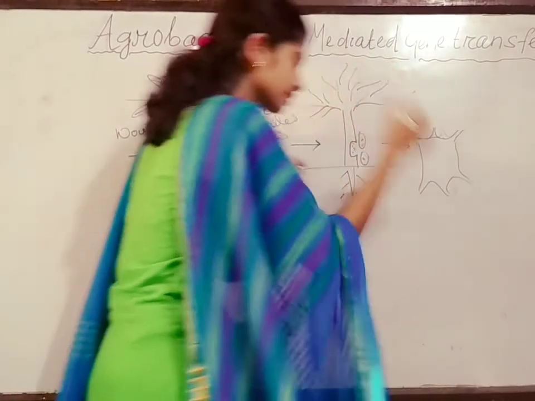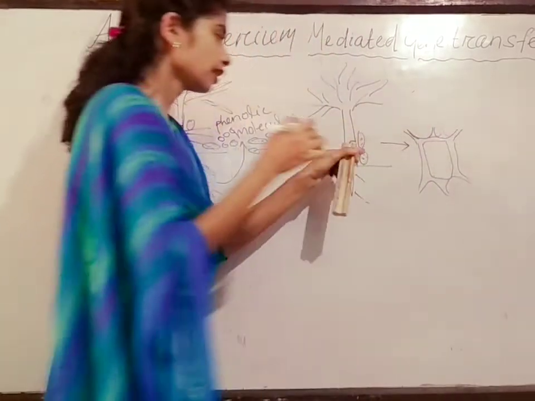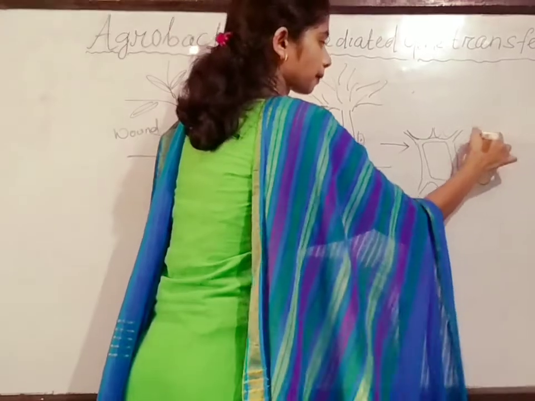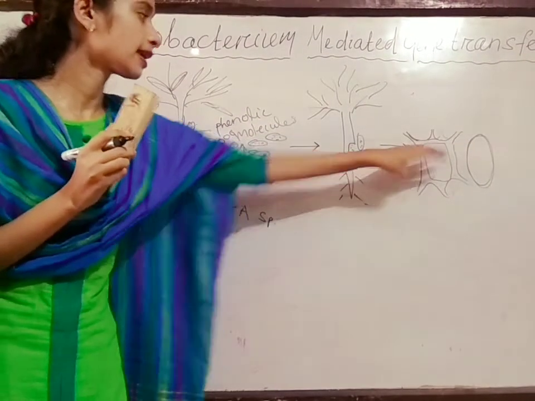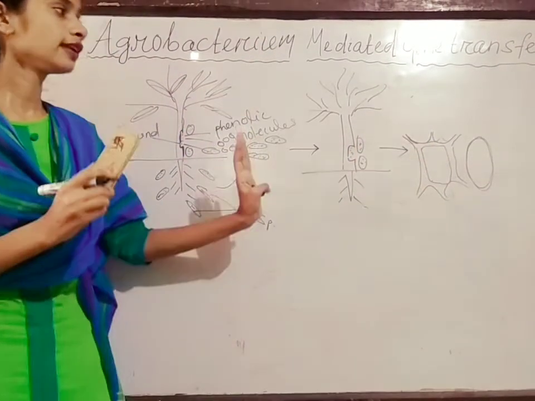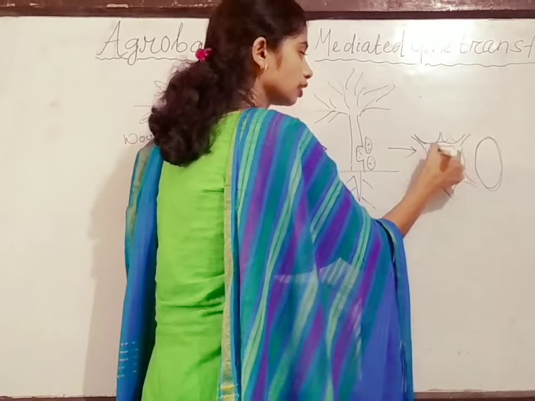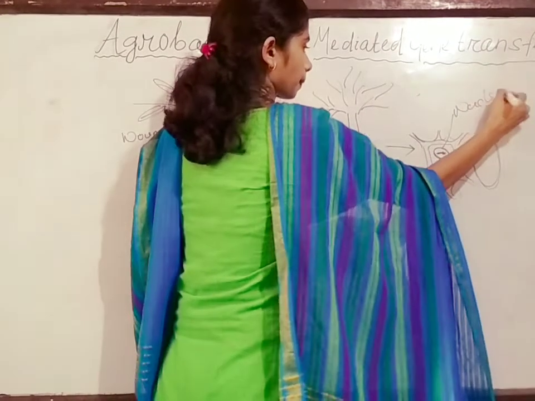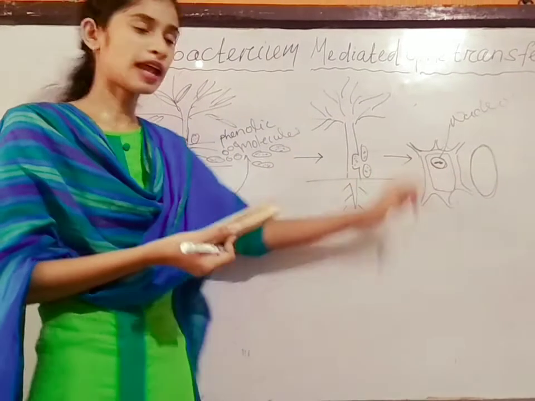Like this plant cell, and near it a bacteria cell. Okay, here the agrobacterium cell. So you can get a zoom picture. So this is the plant cell from the wound and this is the bacterial cell. Okay, inside the plant cell we will find the nucleus, the DNA. Here represents the nucleus. Okay, this is the genetic genome of the plant cell.